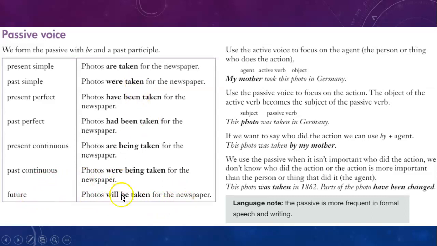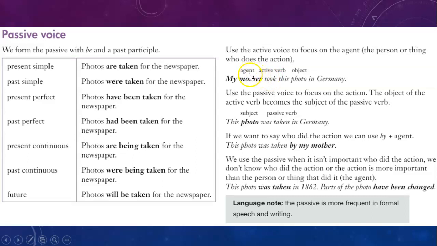So these are good examples of how to construct the passive voice. Let's come over here and read. Okay? Here, use the active voice, not the passive voice, active voice, to focus on the agent. Now, who's the agent? Well, the agent is the person or thing who does the action. My mother took this photo in Germany. Now, my mother is the person, in this case the agent, and my mother does the action. What is the action my mother does? Take. Take what? A photo. Okay? Photo will be the object of the sentence.